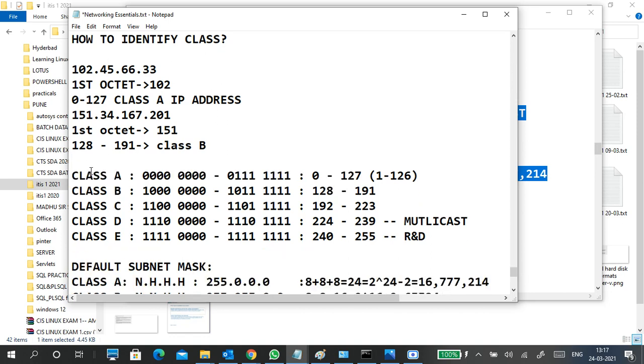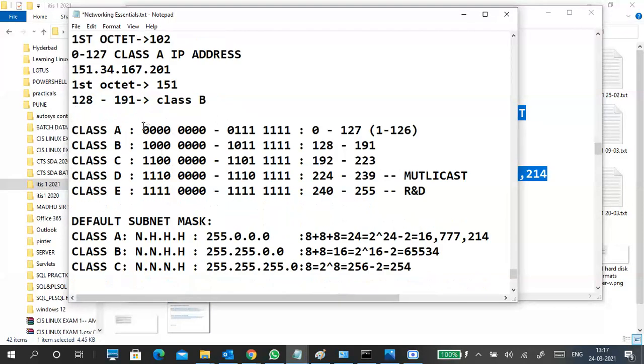So these are the different classes. This is a binary number, so ignore the binary part. The class A range is 0 to 127, but some textbooks say 1 to 126.